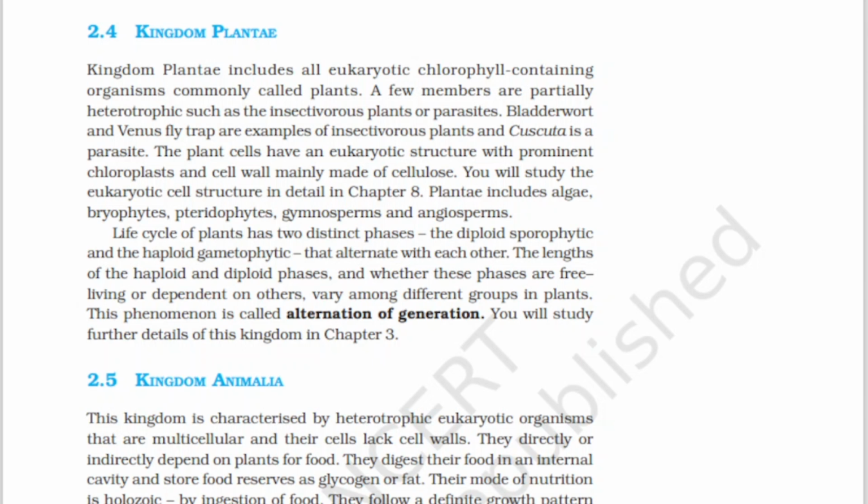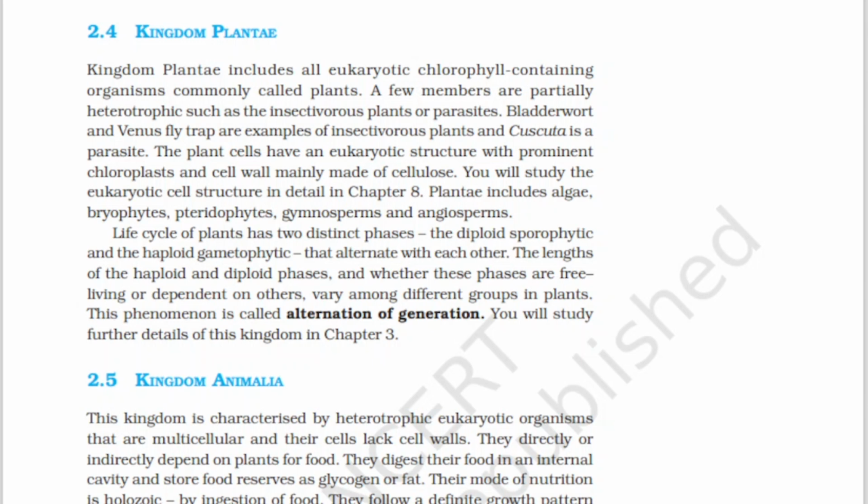In this session, we'll start learning about kingdom Plantae, Animalia, and viruses, virions, etc. Coming to this topic, kingdom Plantae. Kingdom Plantae includes all eukaryotic chlorophyll containing organisms, commonly called plants, where a few members are partially heterotrophic.